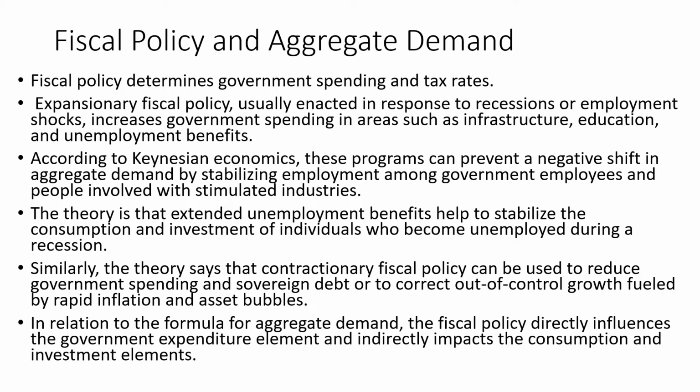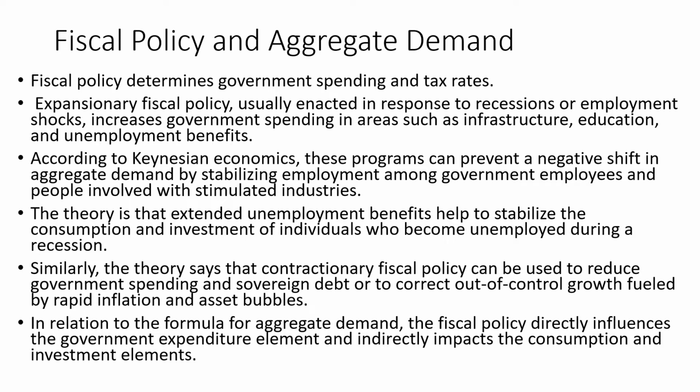As per Keynesian economics, these programs can prevent a negative shift in aggregate demand by stabilizing employment among government employees and people involved with stimulated industries. We know that during depression, the main problem is the lack of effective demand, and this is what has led to depression. The Great Depression of the 1930s was created by lack of effective demand in the economy, and as a cure to that, what Keynes suggested is government spending.